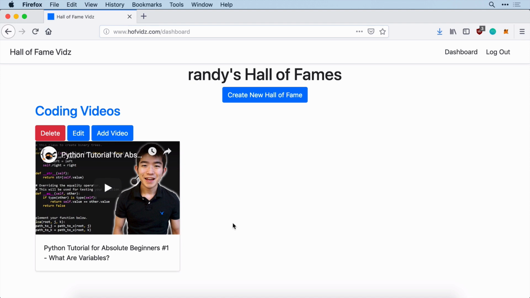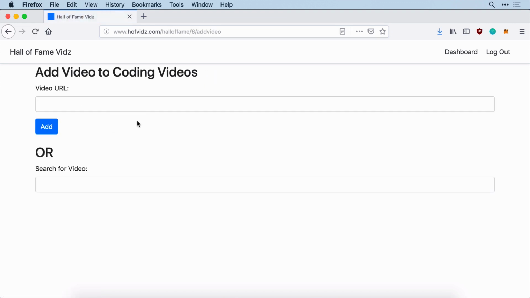So, like I said, this is more than just your hello world here. There's lots of different pieces going on. And really, I think personally, my favorite portion, and we'll see what you think, is this add video frame here, because we can either take a YouTube URL and paste it in, and it will automatically go grab the video's title and other metadata for us, or this search video will do all of it for us, and we use Ajax here to automatically grab that stuff.